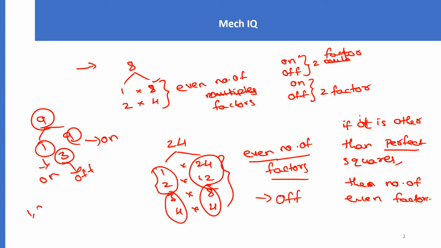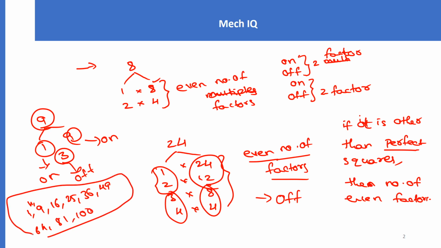That is 1, 4, 9, 16, 25, 36, 49, 64, 81 and 100. Only these numbers will be on. Remaining all will be off. So how many perfect squares are there up to 100? That is 10. So the number of switches that will be on here is 10.